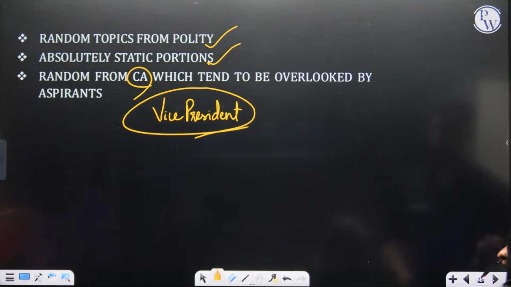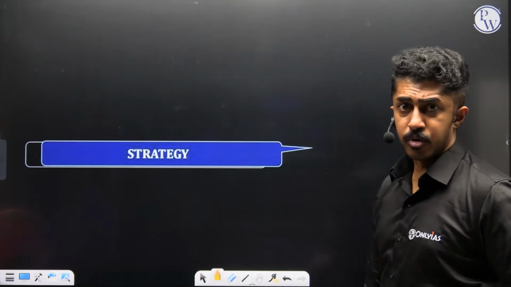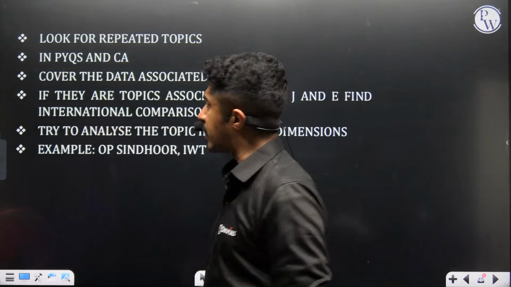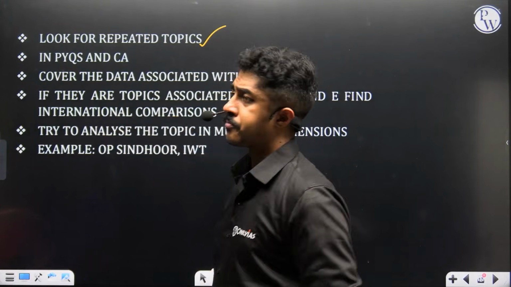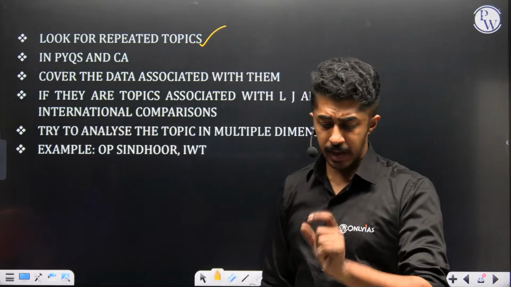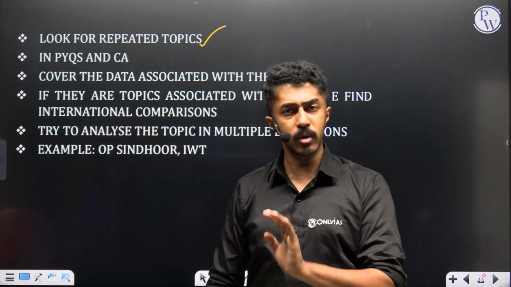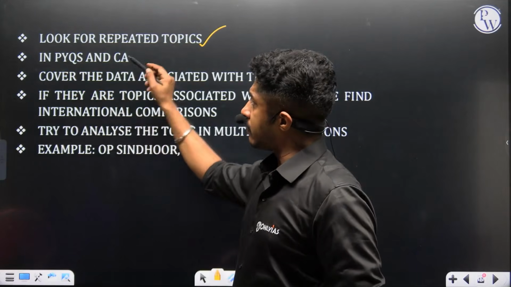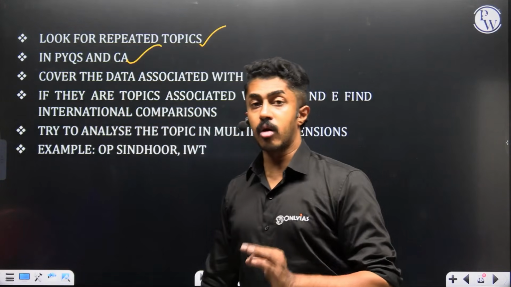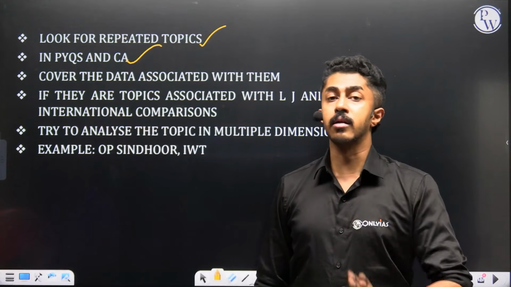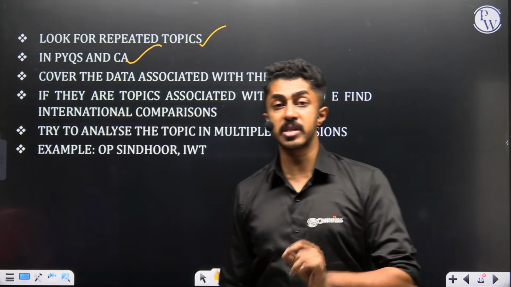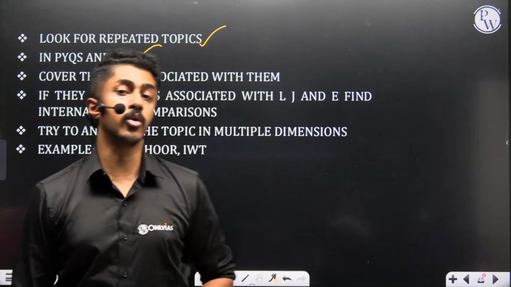Moving on. What is the strategy for this? Strategy for your GS2 paper. Finally, number 1, look for repeated topics first. Like I told you, when you write a topic and put a number to it, you will get to know what you will have to do. In PYQs and CA, look out for topics which keep getting repeated. PYQs we already saw. Now for current affairs, what topics have been repeated, that exercise is entirely yours.